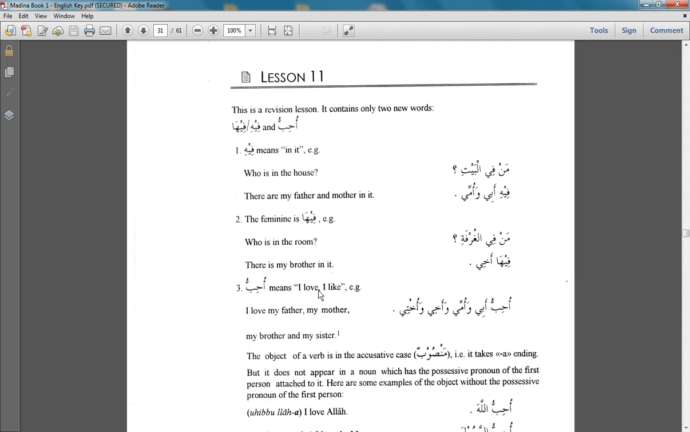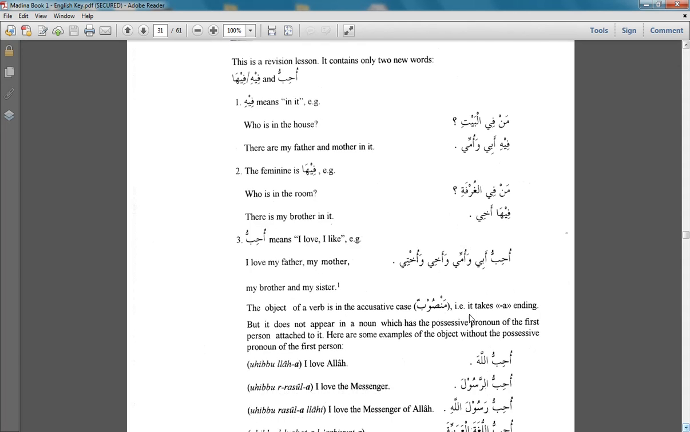Uhibbu means I love or I like, etc. Uhibbu abi wa ummi wa akhi wa ukhti. I love my father, my mother, my brother, and my sister. The next point is the object of a verb is in the accusative case. What is an object of a verb? The object of a verb is that person or entity or thing that has a verb conducted upon it.